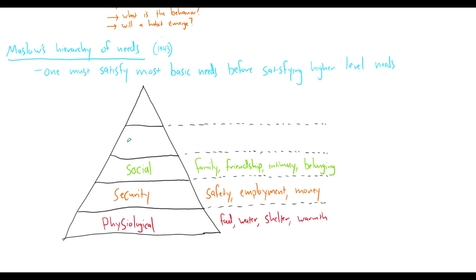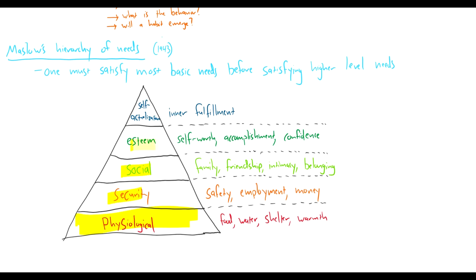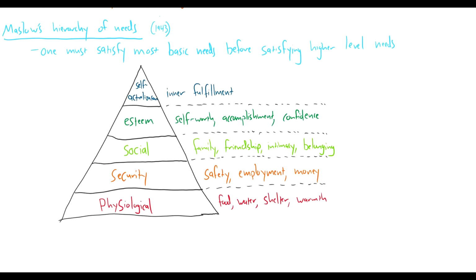Above that, we have our need for esteem. This is a need to satisfy our self-worth, our sense of accomplishment, and our confidence. And at the top of our pyramid, we have our need for self-actualization. This is our need for inner fulfillment. So we need to meet these needs at the bottom before we can move up to a need above that. So our physiological needs need to be met before our security, before our social, before our esteem. Maslow's hierarchy seems to generally fit the relative priorities of these needs under typical circumstances.